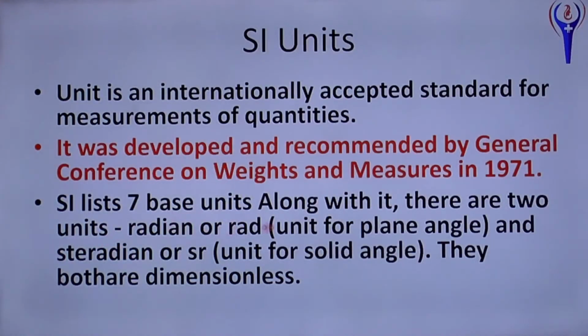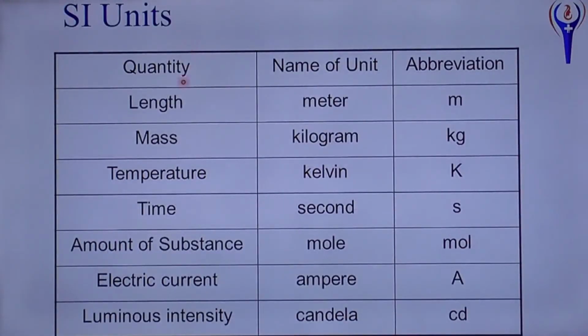SI lists 7 base units. Along with it, there are 2 units, radian and steradian, that are called supplementary units or supplementary quantities, and these are dimensionless. And SI units: length measured in meter, symbol m; mass measured in kilogram, kg; temperature, Kelvin, capital K; time in second, small s; amount of substance, mole, mol; electric current, ampere, A; luminous intensity, candela, cd. These are the 7 basic or fundamental units as per SI system of units.